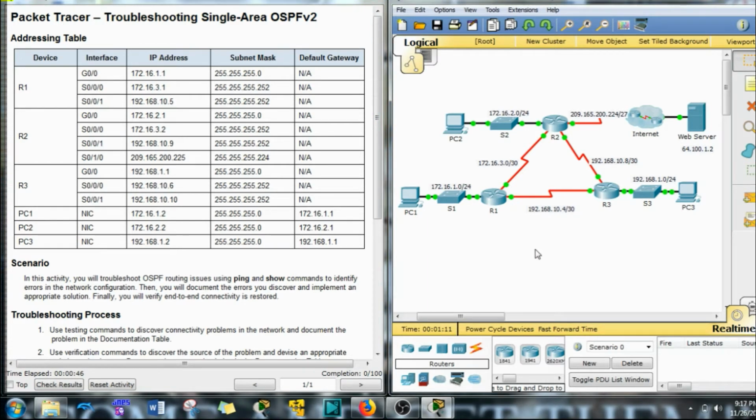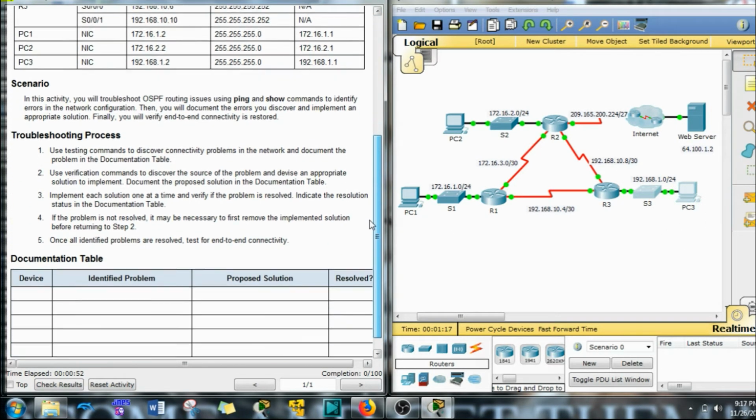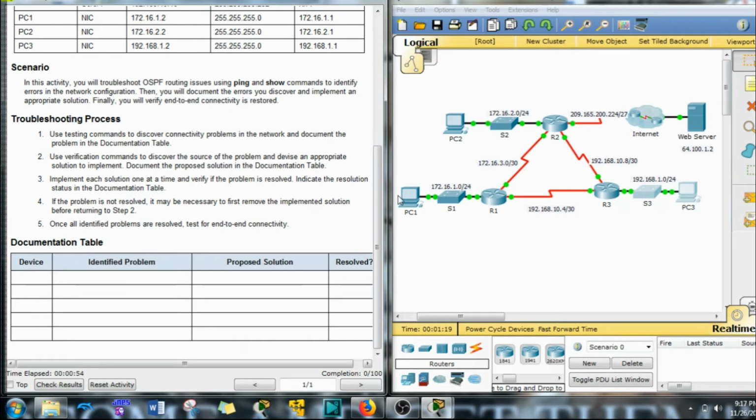One of the things you'll find is that PC3 can't ping anybody. I'm sure that you found some of the problems, but how do we find the solutions? We'll just go through the problems real quick. PC3 can't ping anybody, and you'll find that's because there are no neighbor adjacencies on it.